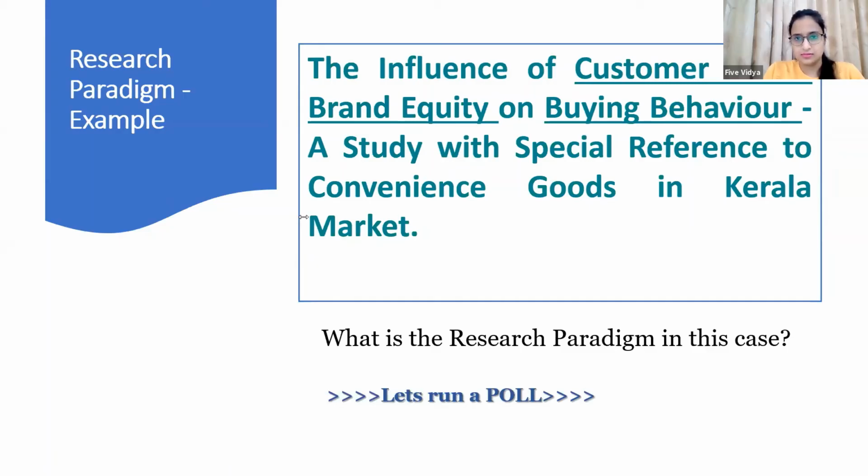I can call it experimental plus descriptive as well. But for positivism and interpretivism, definitely this is 100% positivism, because I'm not going to interpret something. I'm not going to observe some behaviors. So this is the 100% positivism approach I'm going to follow.